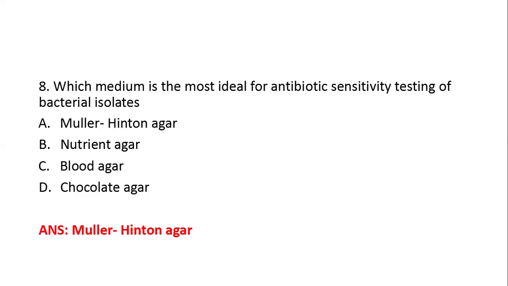Mueller-Hinton agar is the best medium which is used for testing aerobes and facultative anaerobes. It supports the growth of both aerobes and facultative anaerobes. And nutrient agar is the alternative medium for Mueller-Hinton agar. But the right answer is Mueller-Hinton agar only. And blood agar and chocolate agar are the enriched media.